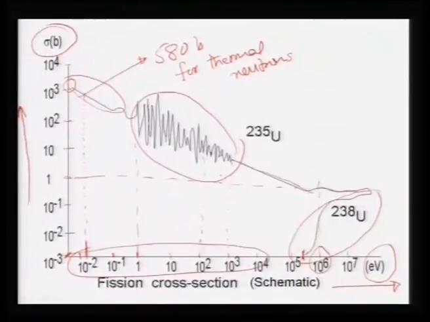When it approaches that 1 MeV point, then the cross section starts building up, and that is the barrier penetration region. So, as the neutron energy increases, the barrier width to be penetrated becomes smaller, and therefore the barrier penetration probability becomes larger, and hence the cross section increases rapidly.